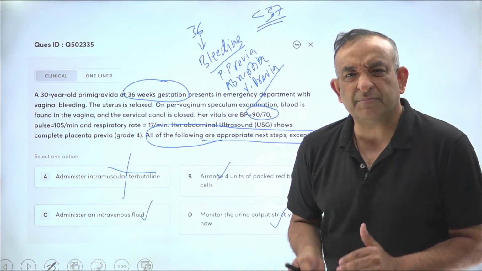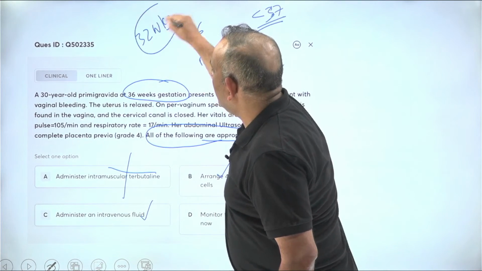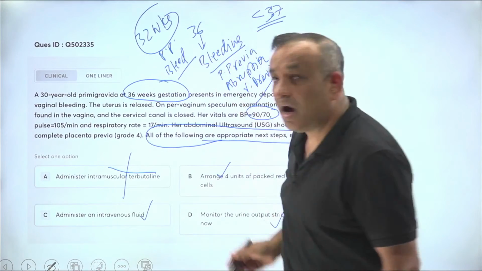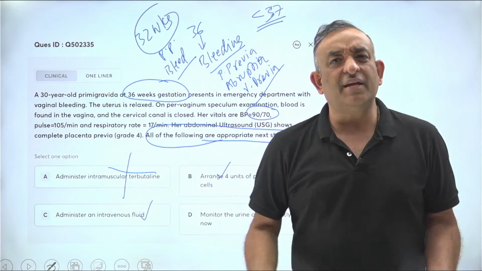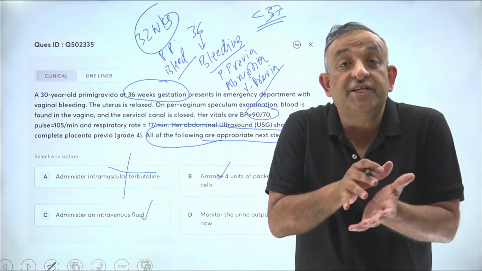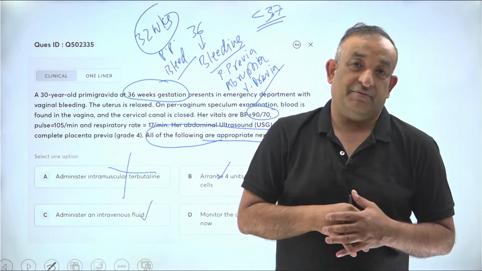Suppose she's having placenta previa bleeding. Suppose this was 32 weeks and it was placenta previa and it was bleeding. Again, I will not give tocolysis. Why will I give tocolysis? Tocolysis relaxes the uterus, and with the shearing action, there might be more bleeding in a case of placenta previa. All right.